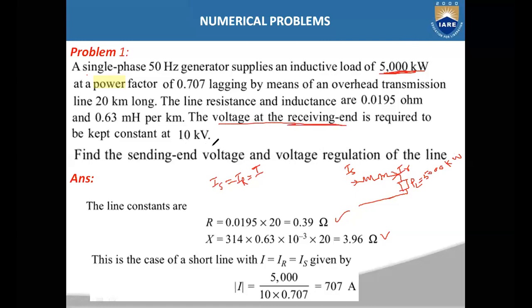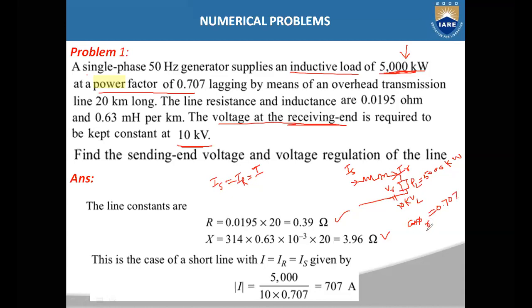Receiving end voltage is always kept at 10 kilovolts, so VR is equal to 10 kilovolts. And the power factor is also given. The load is an inductive load, which is having 5,000 kilowatts of power at a power factor of 0.707. So cos phi r is also given: cos phi r is 0.707.